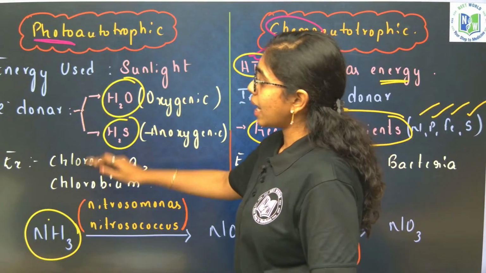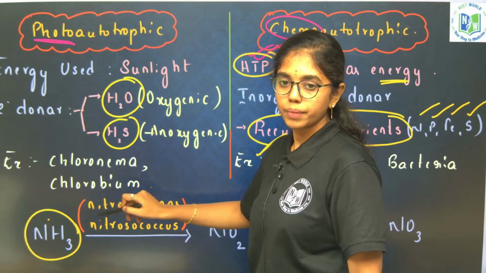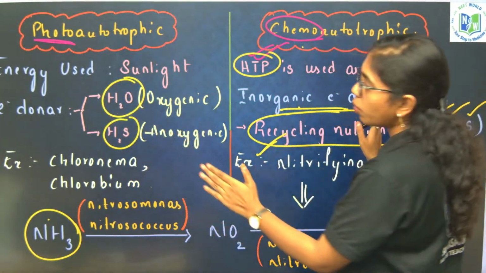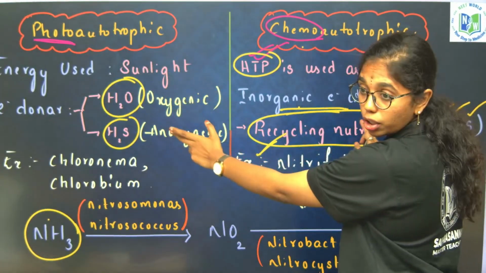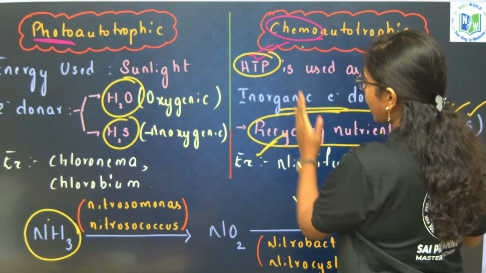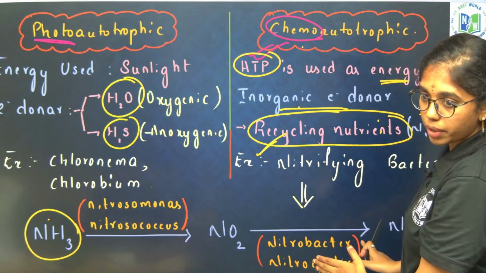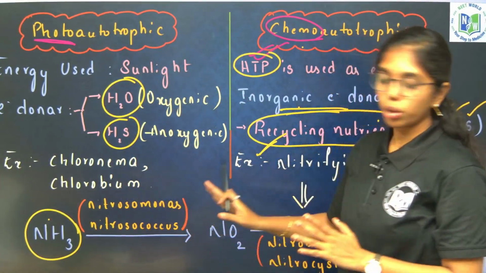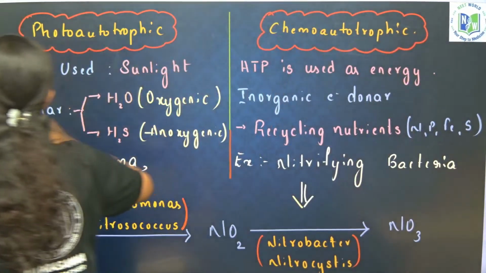Here, examples for photoautotrophic nutrition include Chloronema and Chlorobium. Clear, right? What you have to remember with respect to photoautotrophic and chemoautotrophic nutrition: the energy utilized in both, the electron donors, and amongst these two, which is highly helpful in recycling nutrients. One example from nitrogen metabolism. Here also examples are Chloronema and Chlorobium. Fine, right? Clear? Yeah, next.